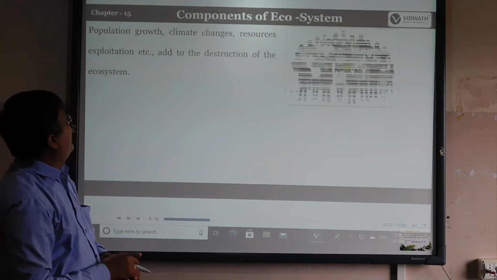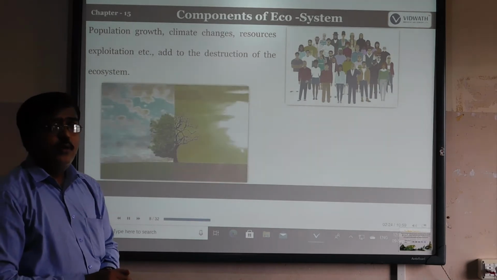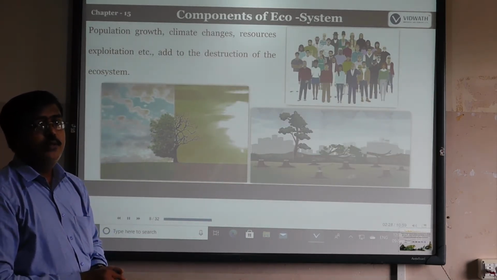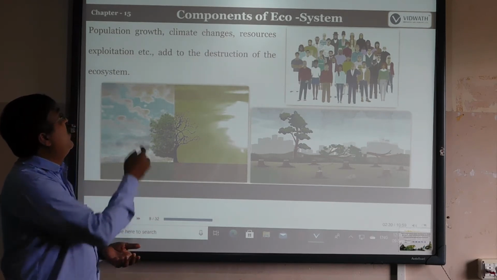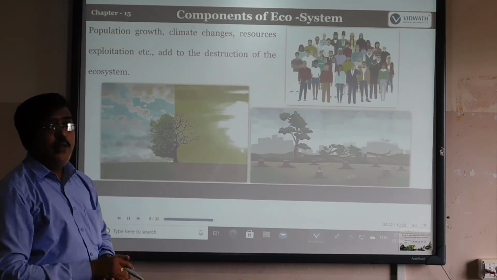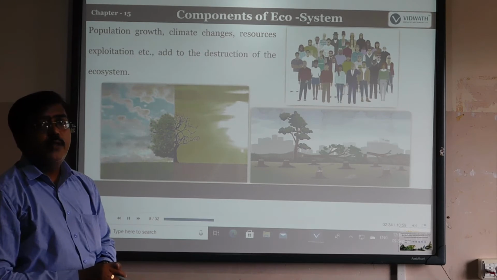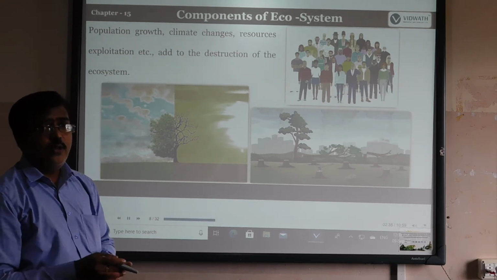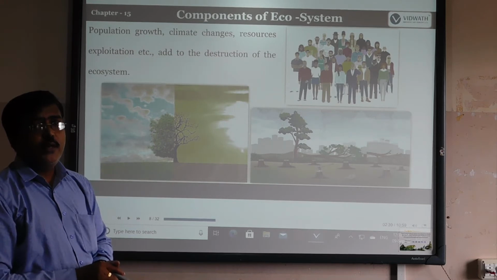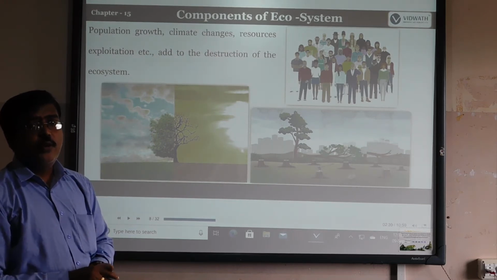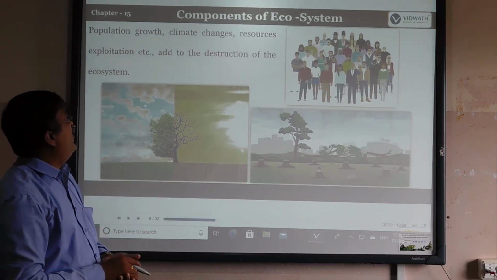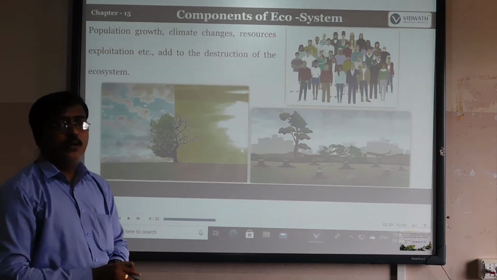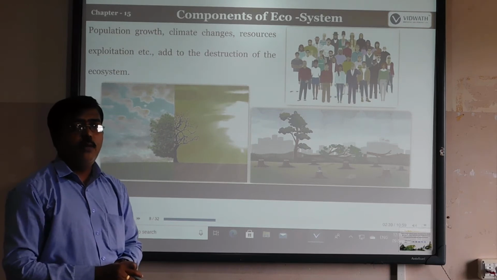Next, one of the basic problems we have daily is population growth. When the population grows, the demand for meat also increases, and climate changes. The climate of 25 to 30 years back is not seen today. There is also resource exploitation, such as fossil fuels: petrol, diesel, and coal, all depend upon that.